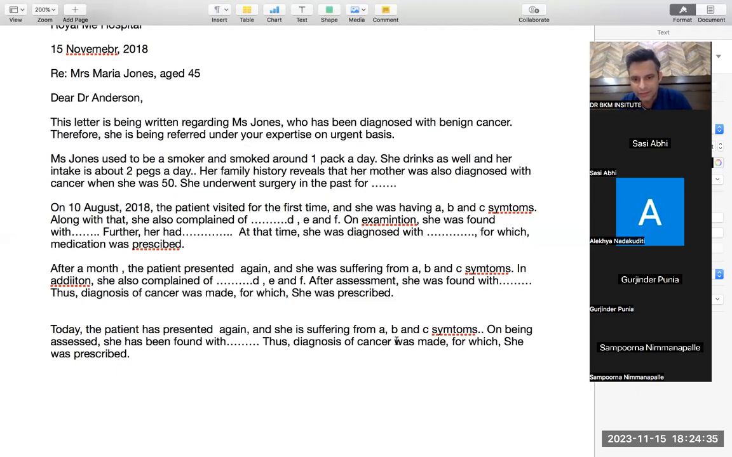Therefore, diagnosis of cancer was made becomes has been made, for which she has been prescribed the name of the medication. She has been prescribed this medication and is being referred under your expertise. All over. This is OET. A matter of just 15 minutes. If you don't want to repeat this sentence, she has been prescribed and your expertise is highly required. So you change your sentence again.